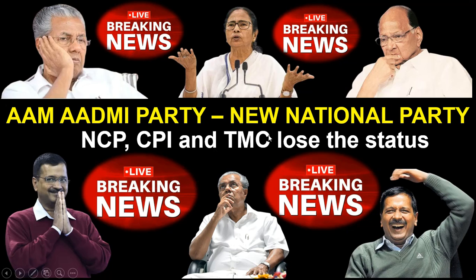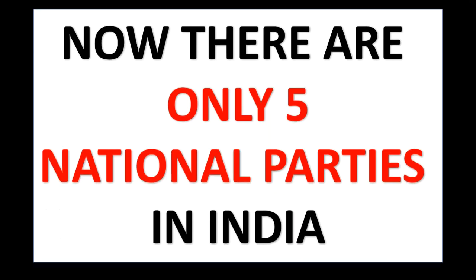The national party status, which is given to a very limited number of parties based on certain election criteria and the results of the previous elections. So now Aam Aadmi Party has become the new national party, and many other parties have lost that status. Okay, so all these updates have come in today, and whatever is the latest update and what is the criteria, all that I'll tell you from the point of view of your exams also.